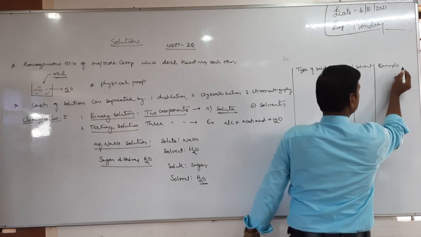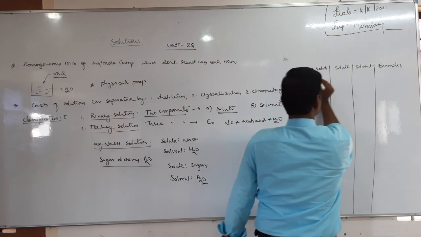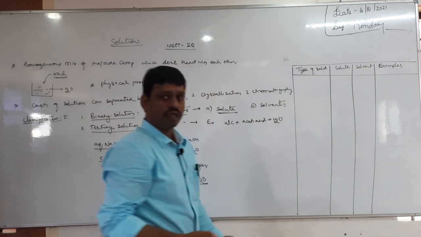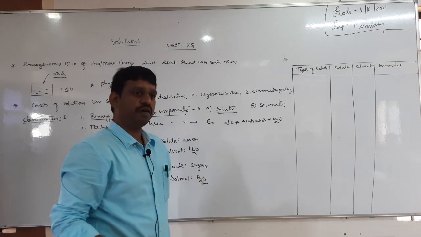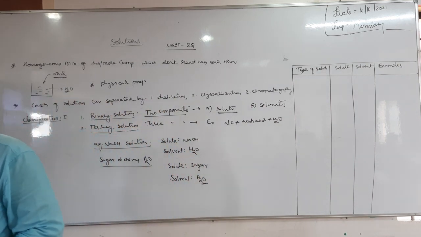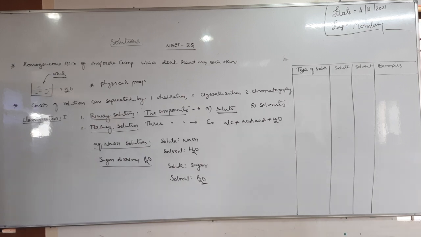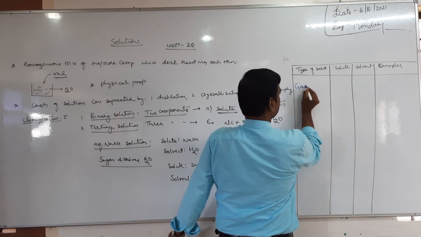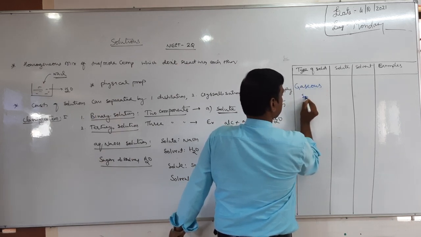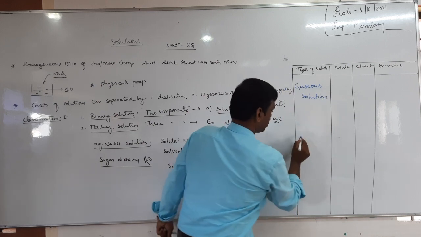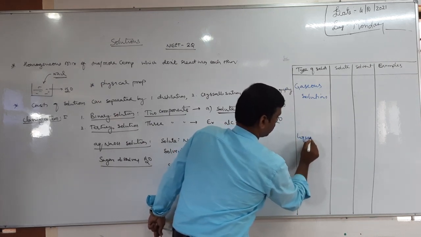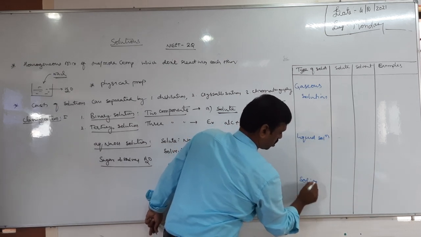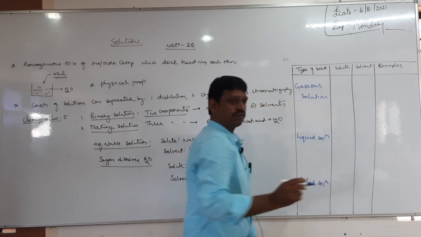This tabular column is given in the NCERT textbook, you must remember it. There are 3 types of solutions: solids, liquids, gases. Let us take first gaseous solution. Second one is liquid solutions and third one is solid solutions.